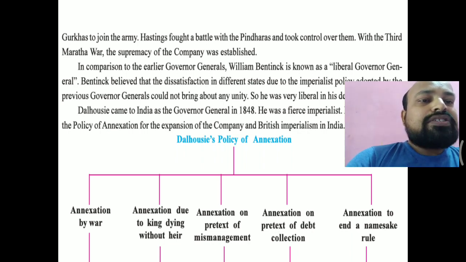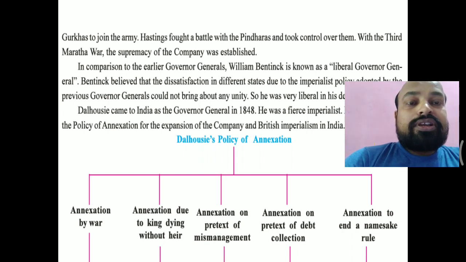Now, annexation to end namesake rule. During British rule, many kings were ruling over many provinces, but they did not have any power. They were only kings in name. They did not have any army, any income, or even the right to collect revenue. So they were just for the namesake.